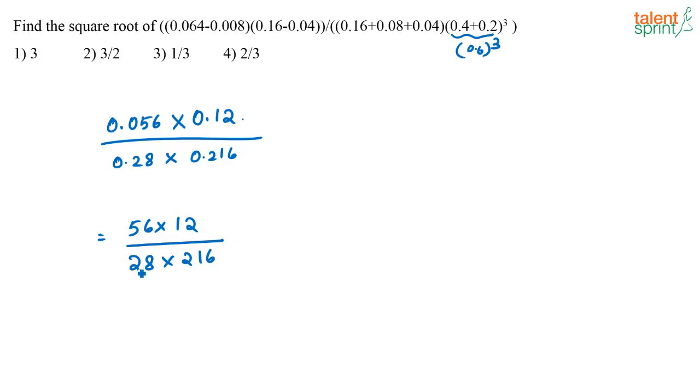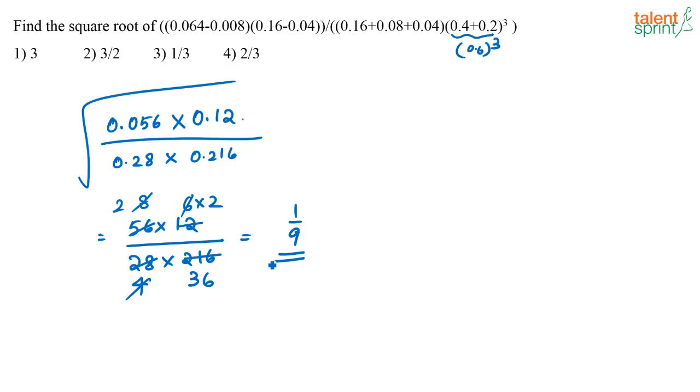Now try to simplify this. Both these numbers will go in 7. This is 4 and this is 8. So you have 2 here. Now 12 you can write as 6 into 2, so this will become 36. So you have 4 by 36, which is 1 by 9. Now what is the question? You have to find the square root of this expression, or I have to find the square root of 1 by 9, which is equal to 1 by 3. Option 3. It's not very difficult, but you have to write these steps. Without writing the steps, you can't get the answer. Correct answer is option 3, 1 by 3.